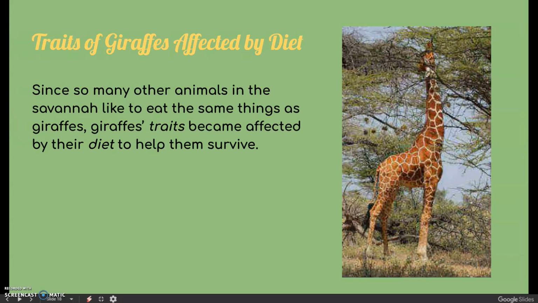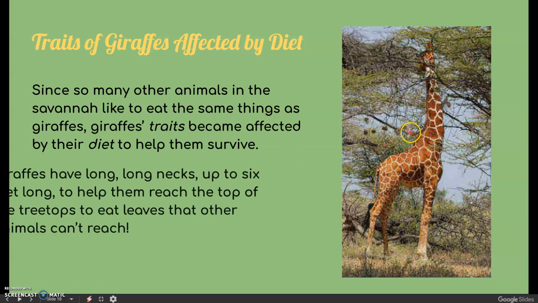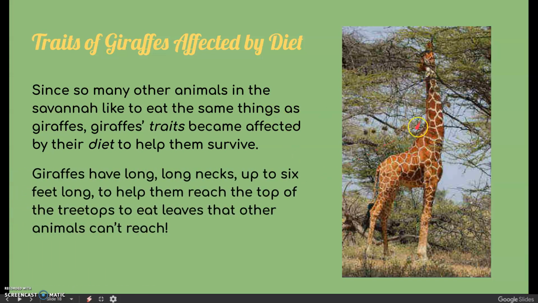Because giraffes live in the savannah with so many other animals that all like to eat the same thing, giraffes' traits became affected by their diet to help them survive. One way was through the really, really long necks. Their necks can get up to 6 feet long, and that happened over time to help them adapt so that they could eat the leaves from the top of trees, where no other animal can reach, and therefore they get all the food they need, and they're not competing with the other animals.